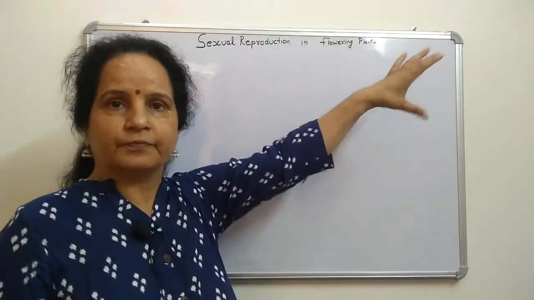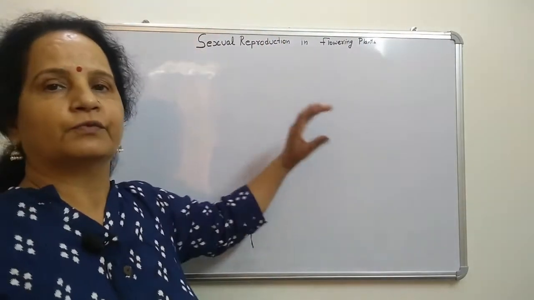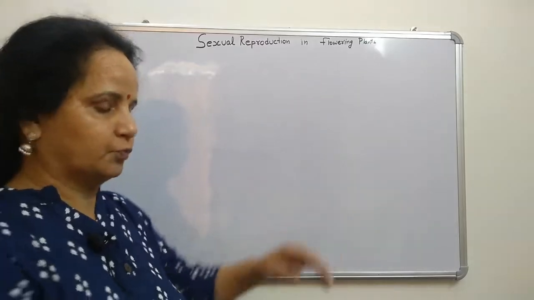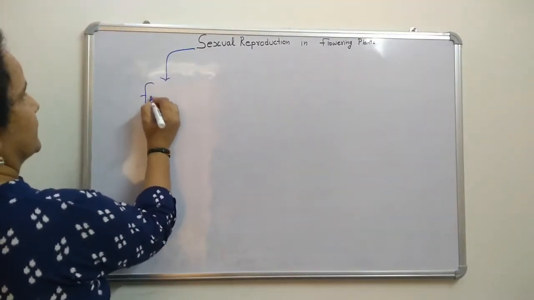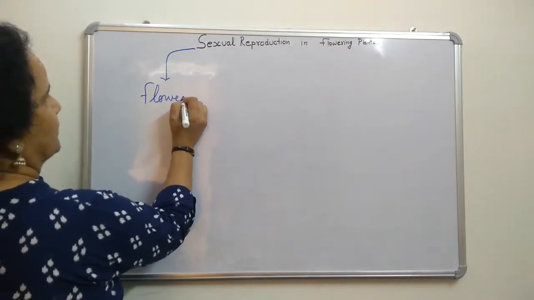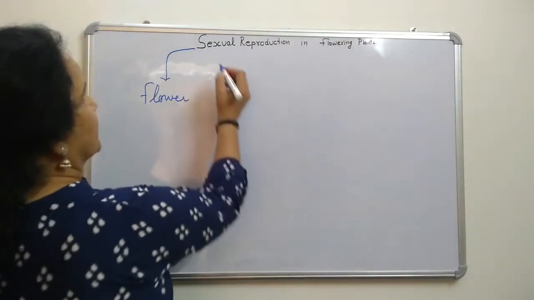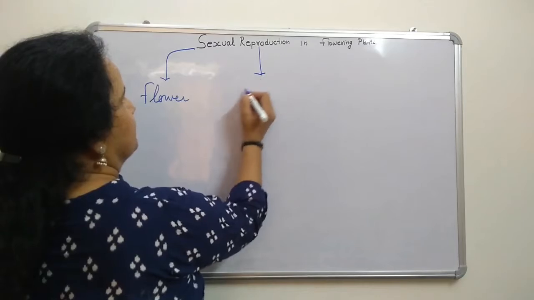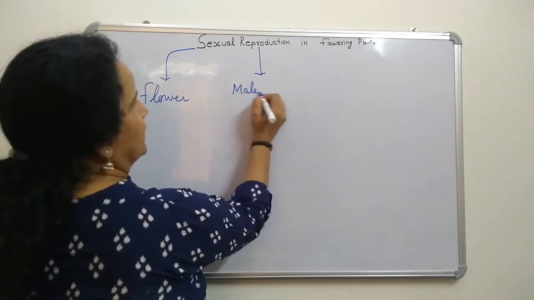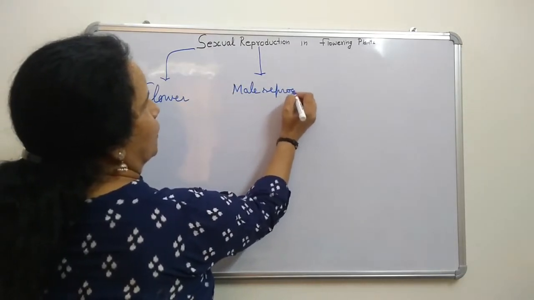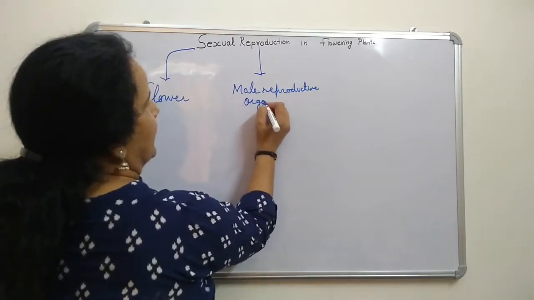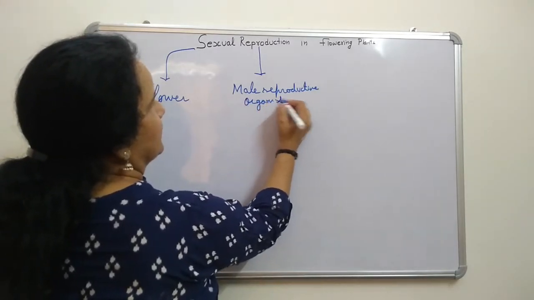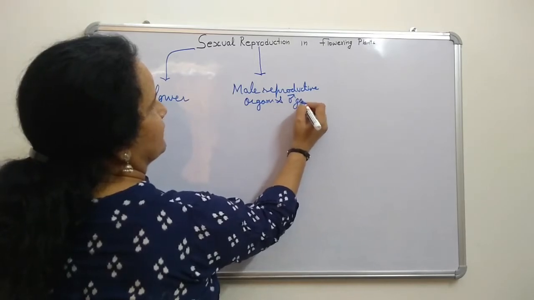First of all, this chapter has main points that we have to study. First we have to see the flower. We have to study about flower structure. Second, we have to study about the male reproductive organs and male gametogenesis.